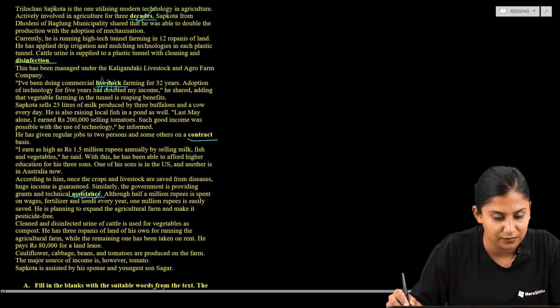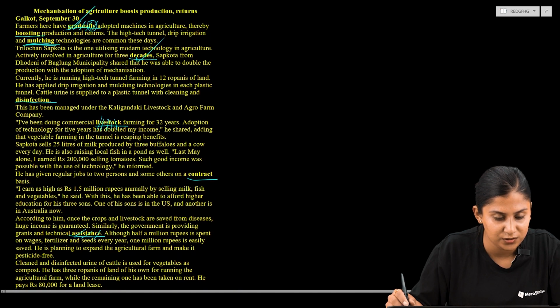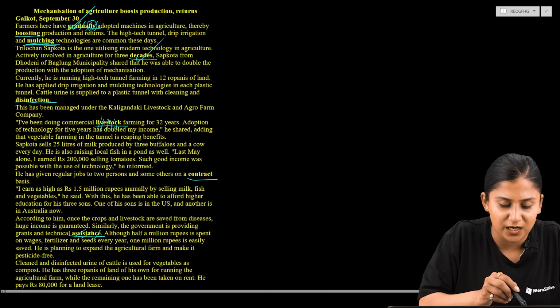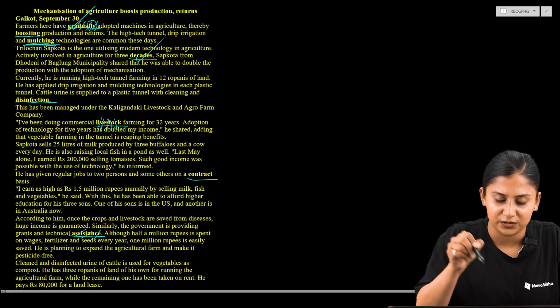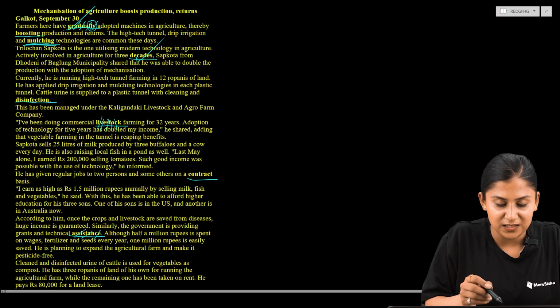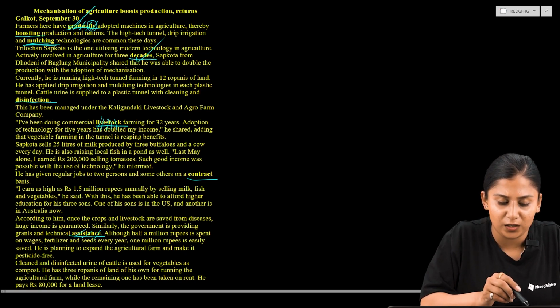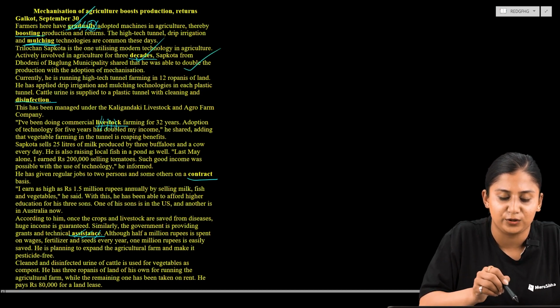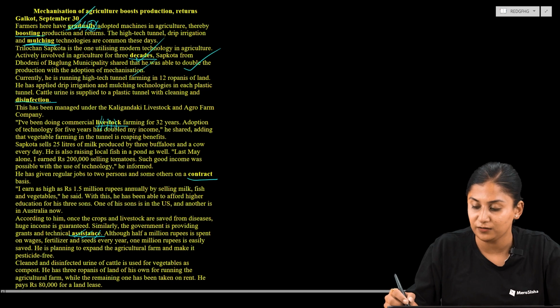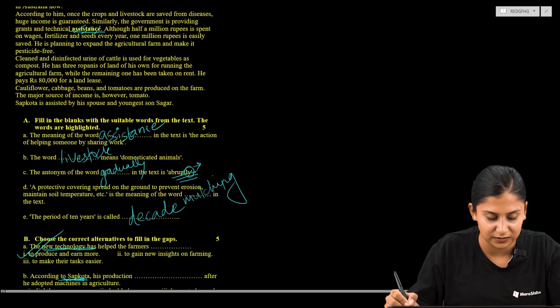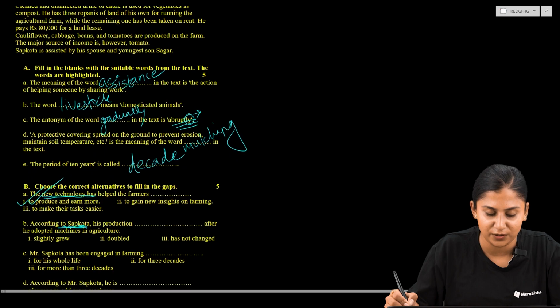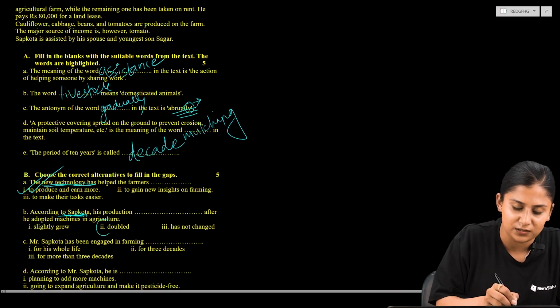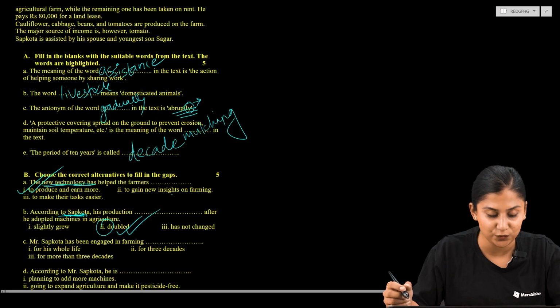So now here we have Tilochan Sapkota. Tilochan Sapkota is one utilizing modern technology in agriculture, actively involved in agriculture for 3 decades. And Sapkota from Dhodheni of Baglung municipality shared that he was able to double the production with the adaptation of mechanization. So here we receive the answer, and the answer is, after he adopted machines in agriculture, his production doubled. Now let us move to number C.